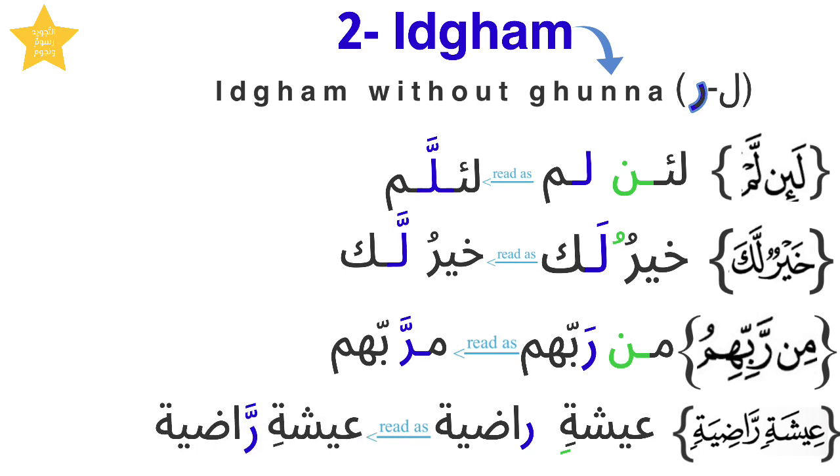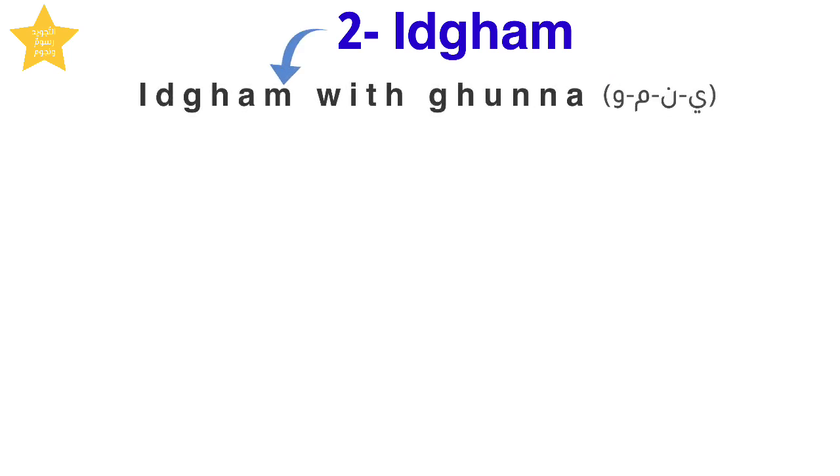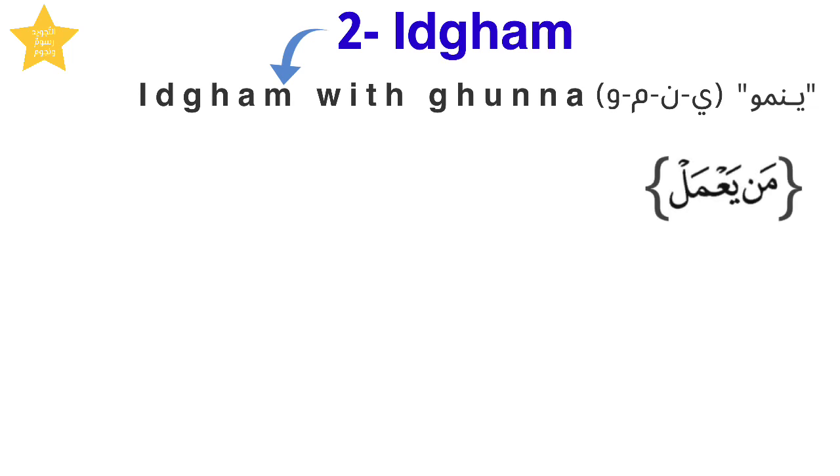راضية. Let's move now to the Idgham with gunna, which has 4 letters, ya, noon, mim, and waw, combined in the word yanmu. There are many examples of Idgham with gunna in the Quran. Among them are من يعمل. Here we have Idgham with gunna. The noon is followed by the letter ya, which is a letter of Idgham with gunna.